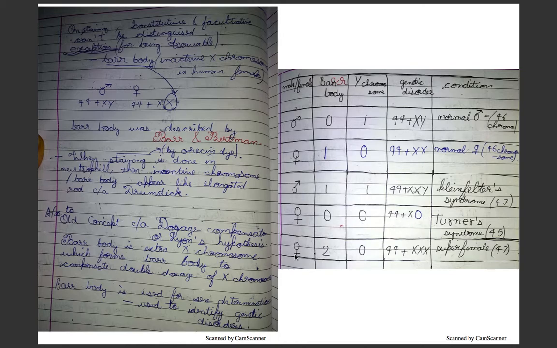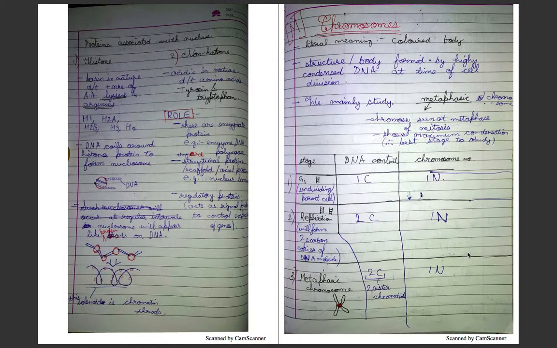So in female, if 2 Barr bodies are present and 0 Y chromosome is present, then it will be XXX. It will be a super female. It will have 47 chromosomes.